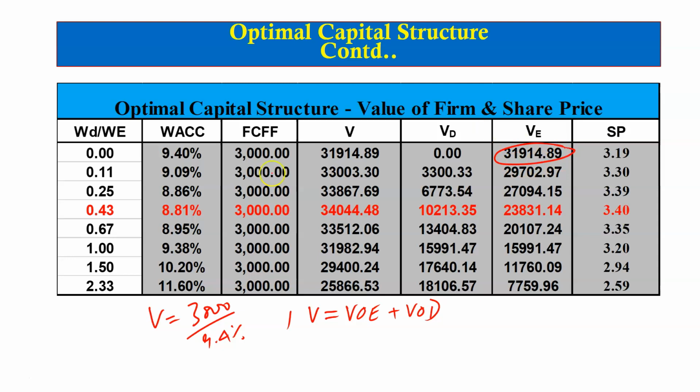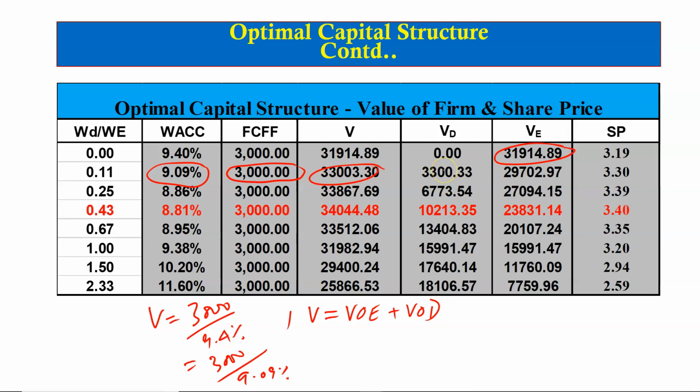In the second case, again, our cash flows are the same because we are keeping all other things constant. The only difference is now the firm is borrowing, and as a result, its WACC has gone down to 9.09%. So the value of the firm will be 3,000 divided by 9.09%. So the value of the firm is $33,003.3. The weight of debt and the weight of equity will be used to calculate the value of debt and the value of equity from the value of the firm.